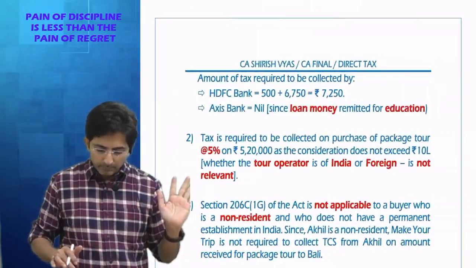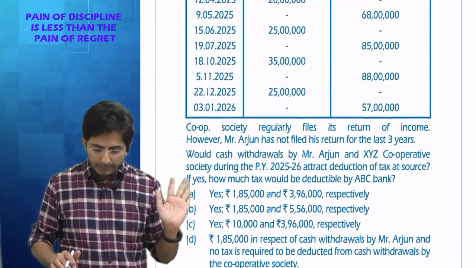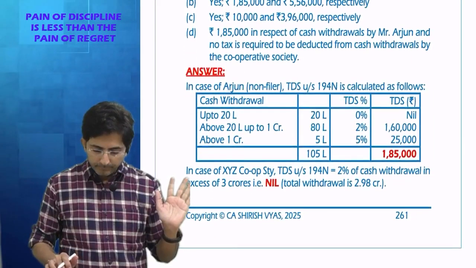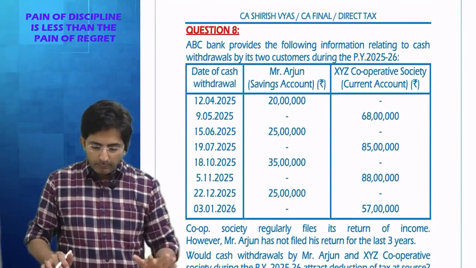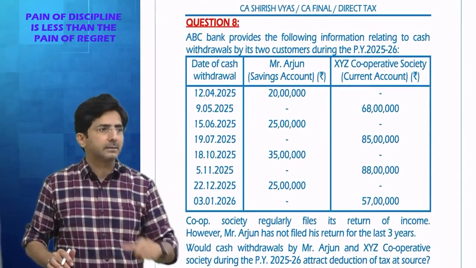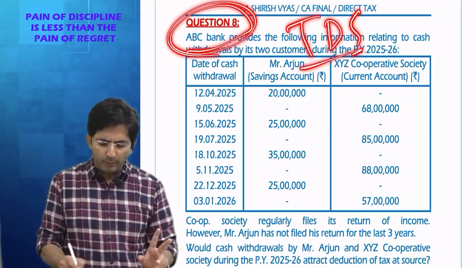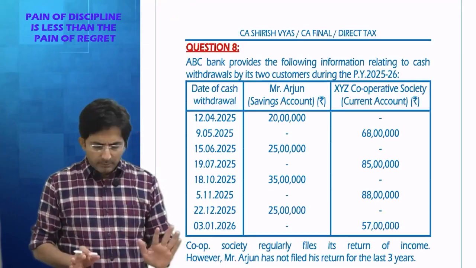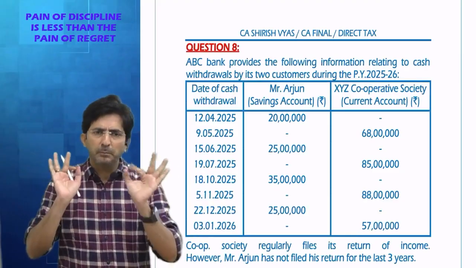Question 8 is also remaining. And after that 9. Whatever remaining questions are there, they pertain to TCS. Only one question of TDS is left that you can do in homework. So in short, TDS is ending here. Revise and come, please revise and come.